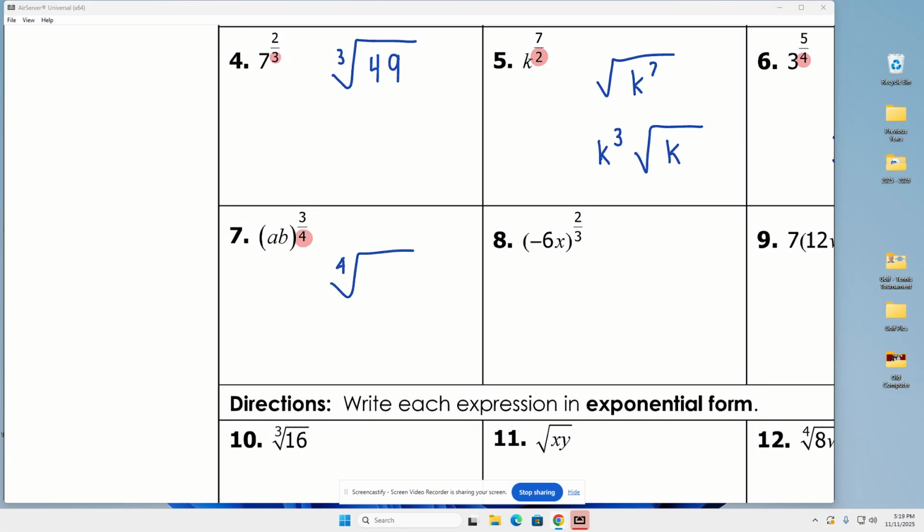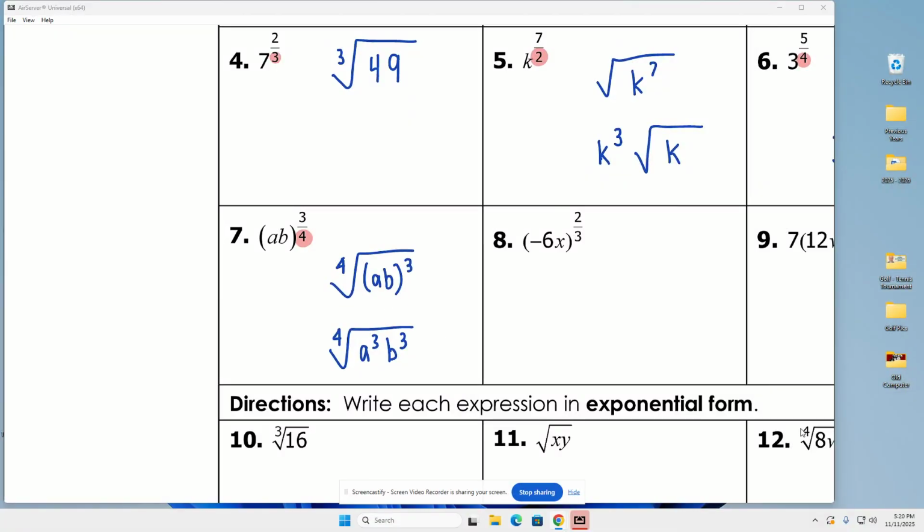root of, and this is (a b) in parentheses, cubed. Now, why is that important? Because both of them are raised to the 3rd power. If I'd just written ab cubed, which one does it look like is raised to the 3rd power? Yeah, but it's not just b. Both of them are. So you can either write it like this, or you could technically write it as the 4th root of a cubed, b cubed, where you distribute that cubed to both. This is probably the way most people write it, but this would be fine as well.